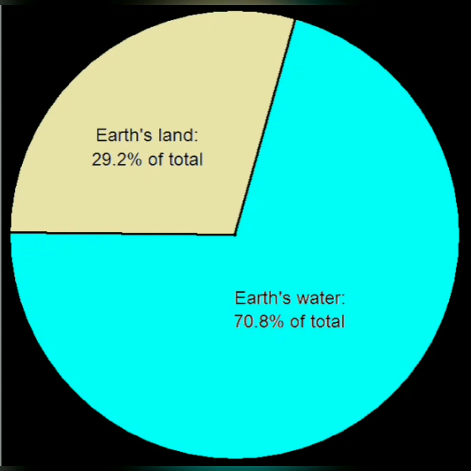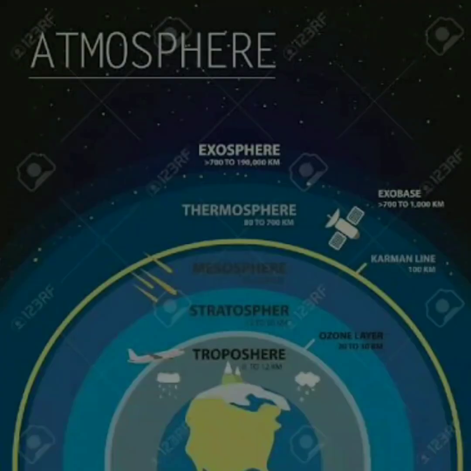The maximum part of the earth is covered by water, and there are oceans, seas, rivers, ponds, all these things, so the water is plentiful. That is why we can easily live here.